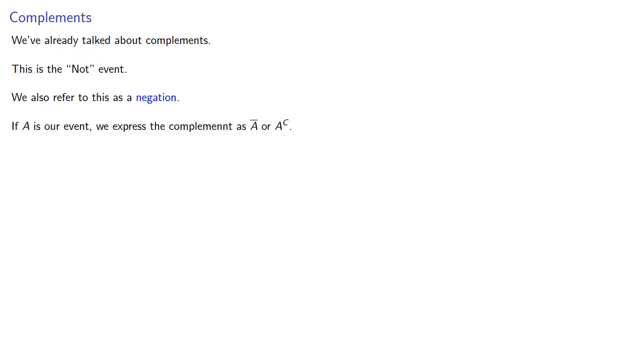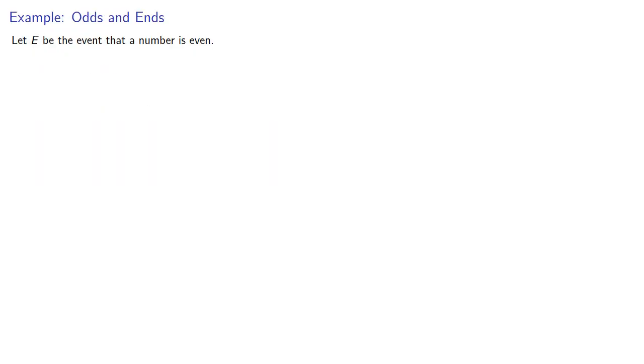We've already talked about complements. This is the not event. We also refer to this as a negation. And remember that our notation, if A is our event, we can express the complement by either writing a bar over the A or using a superscripted C. So, for example, let E be the event that a number is even.